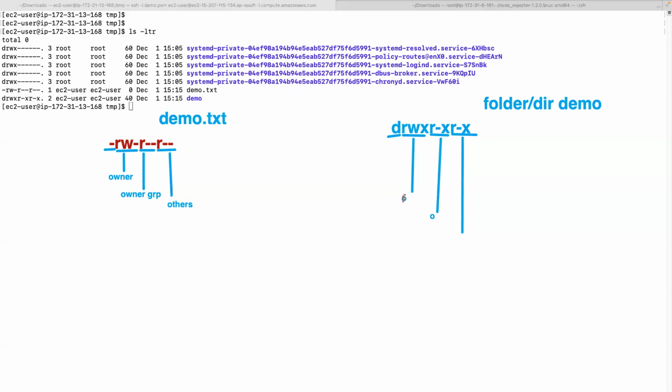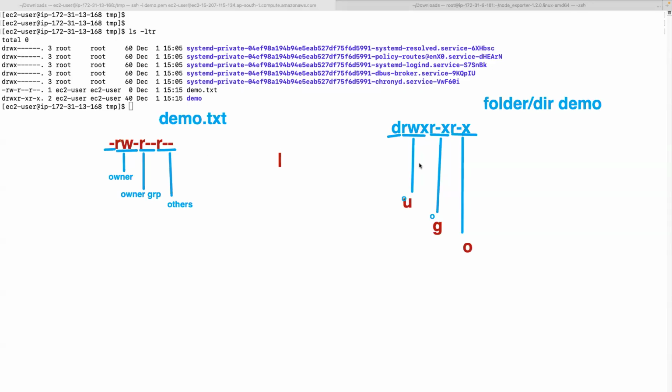Owner is defined with the letter U, and group is defined with the letter G. Everyone else who is not an owner and not a group owner is called others. RW means read, write. R means only read. RWX means read, write, execute, where X means execute. Blank means that particular literal is absent, so only read execute for group, read execute for owner.